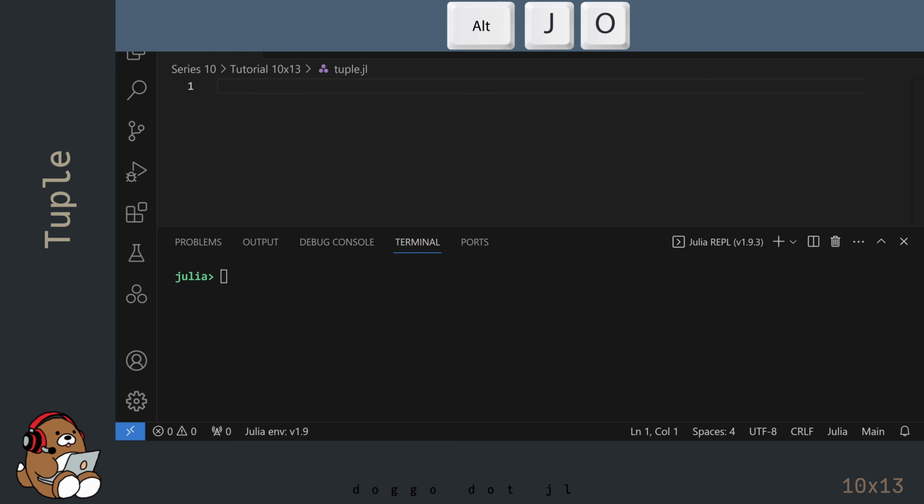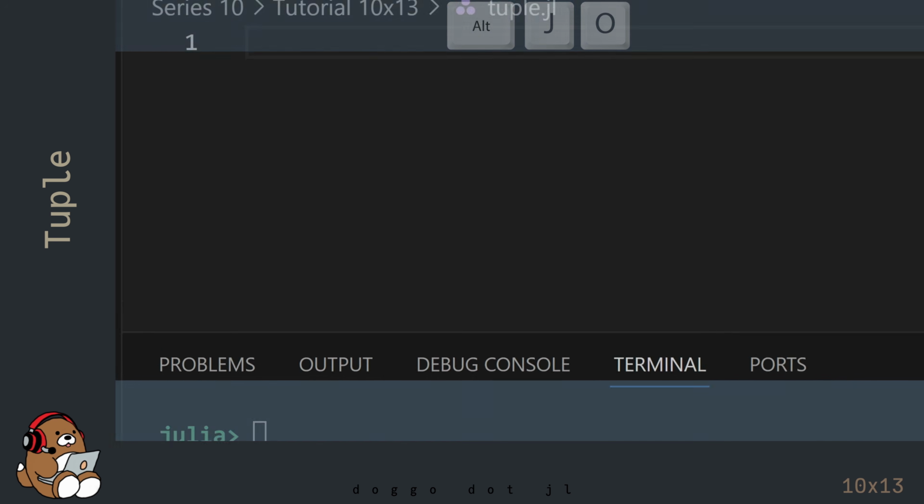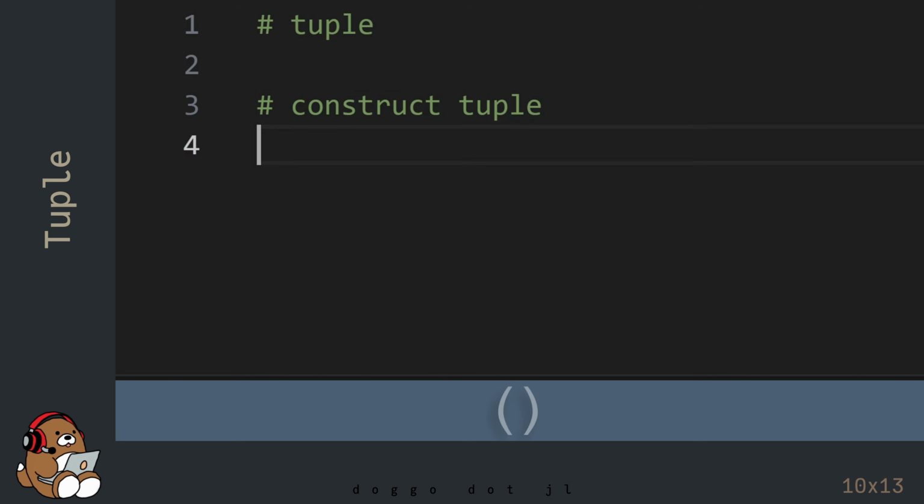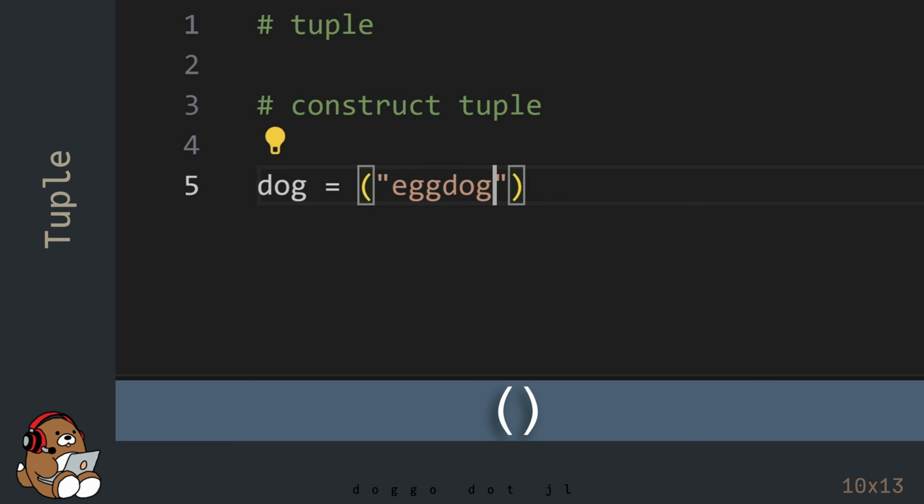I'm in VS Code and I've already created a new .jl file. I've also launched the Julia REPL by using Alt-J, then Alt-O. And I've adjusted my user interface so that my REPL window takes up roughly half of my screen. To construct a tuple, use a pair of parentheses, as opposed to a pair of square brackets.